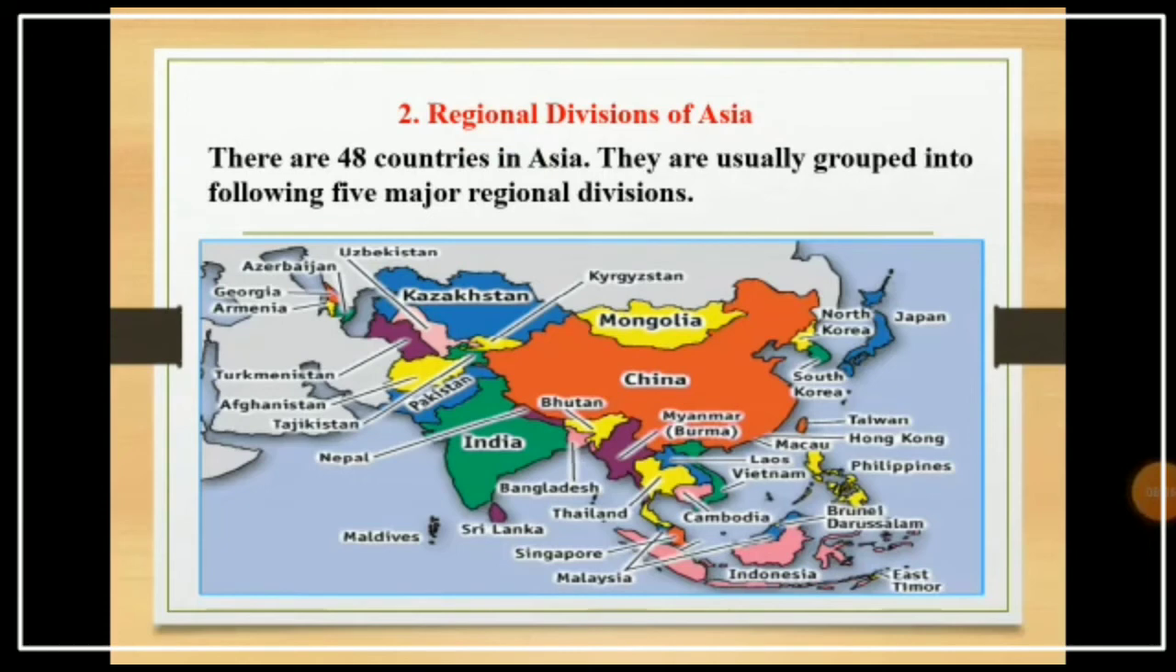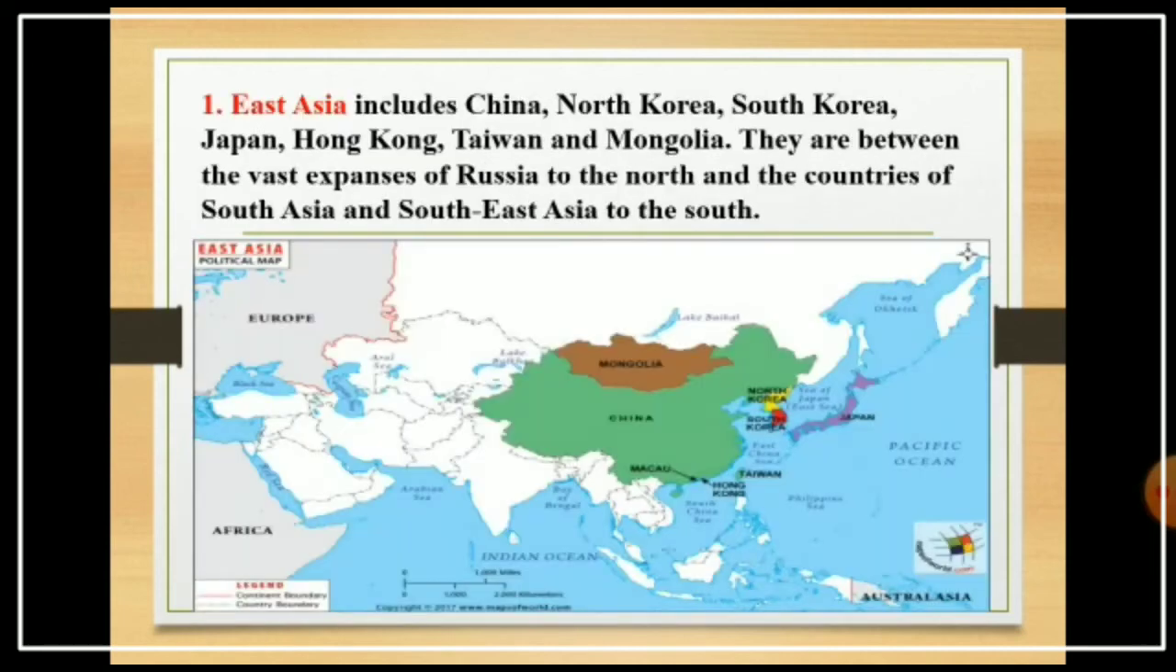Next one, regional divisions of Asia. There are 48 countries in Asia. They are usually grouped into the following 5 major regional divisions. First one, East Asia. East Asia includes China, North Korea, South Korea, Japan, Hong Kong, Taiwan and Mongolia. They are between the vast expanses of Russia to the north and the countries of South Asia, such as India, Nepal, Pakistan, and Southeast Asia to the south.